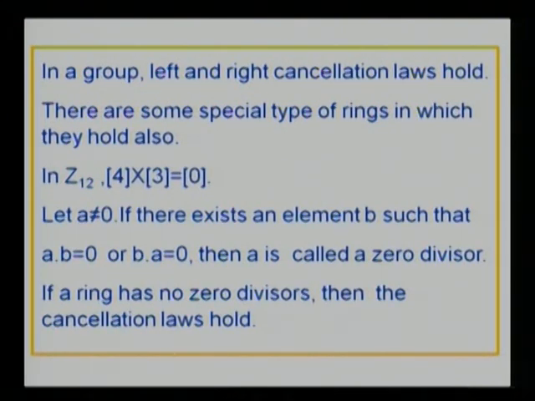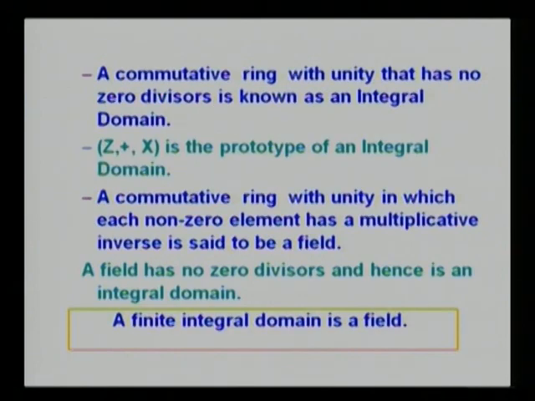So what is a zero divisor? If a not equal to 0, there is an element b not equal to 0 such that a times b is 0, then a is called a left zero divisor. If there is a b such that b times a is 0, then a is called a right zero divisor. If it is either one, it is called a zero divisor. In a ring with no zero divisors, the cancellation laws hold good.